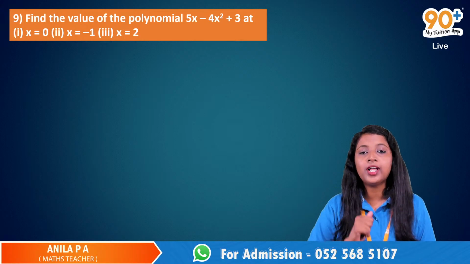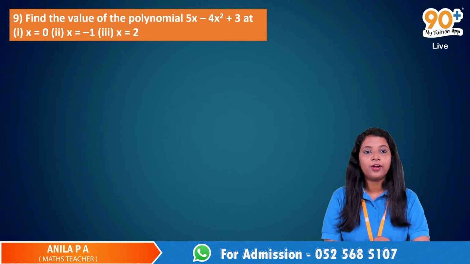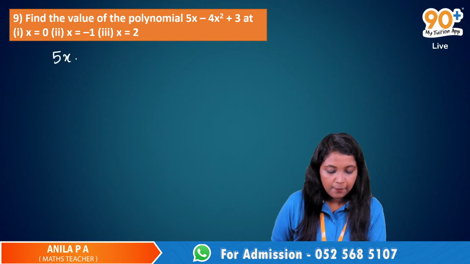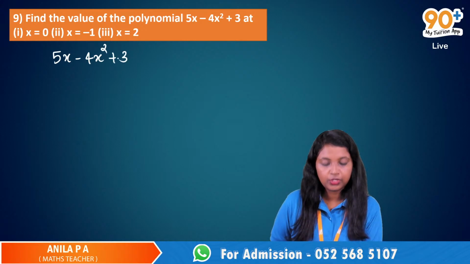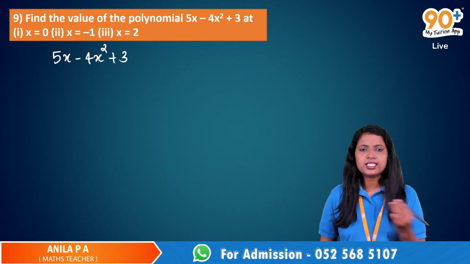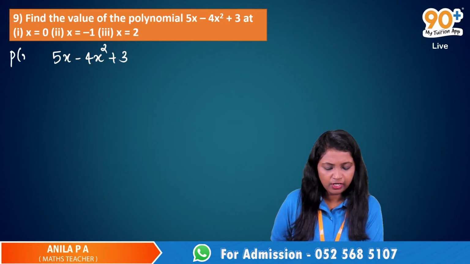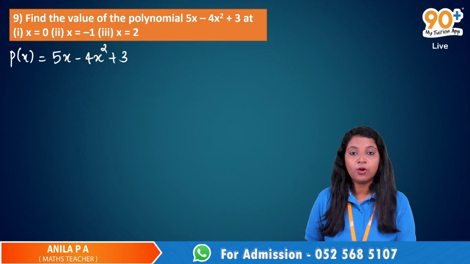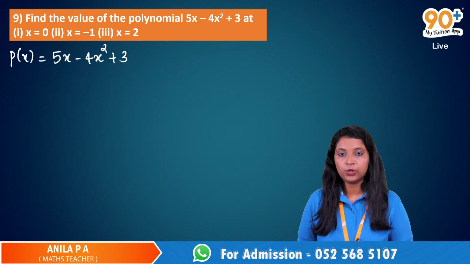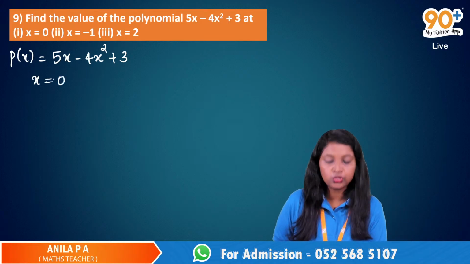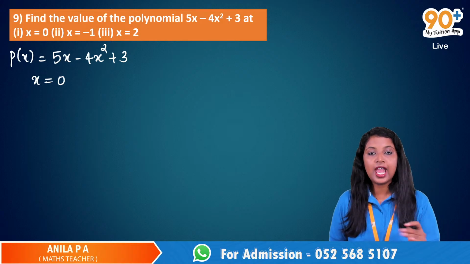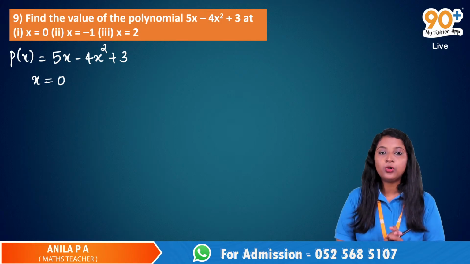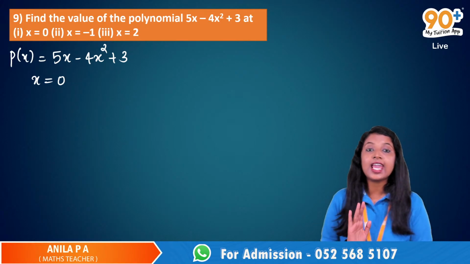Okay, so how to find the value of a polynomial at a particular point? Let me show you. The first polynomial given here is 5x minus 4x squared plus 3. This is a polynomial and let us name it p of x. We need to find the value of this polynomial at the point x is equal to 0. So for that, what we do is we just replace this x with 0.